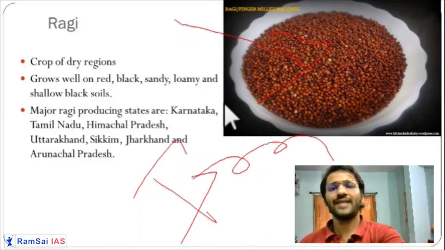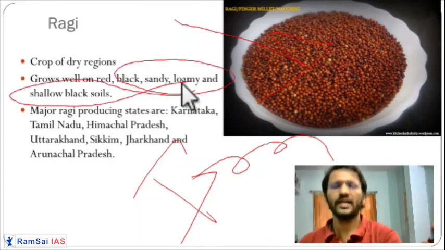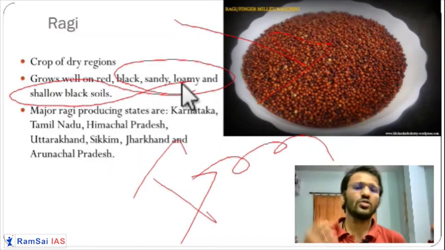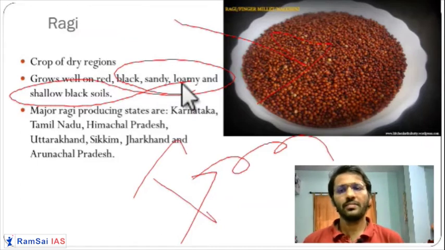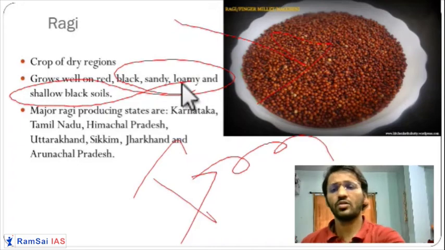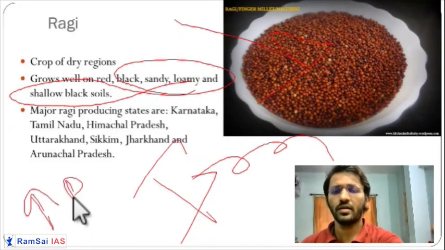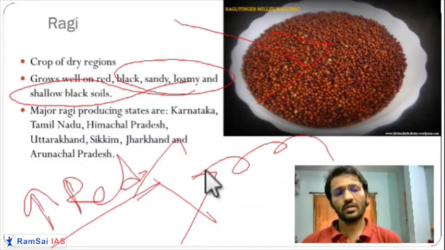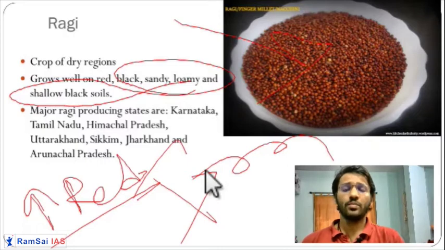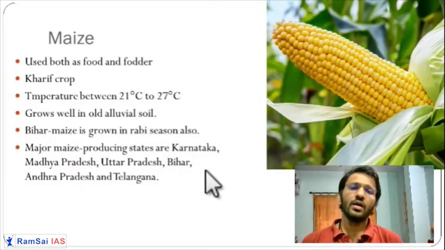Okay, it requires sandy and loamy soil. Sandy soil cannot hold much water, so it can also be grown on coarse soil. Red soil is better for this because red soil has a higher iron content. In the red soil area, a very good crop will come. So friends, these are the important millet crops which are taken in case of India.